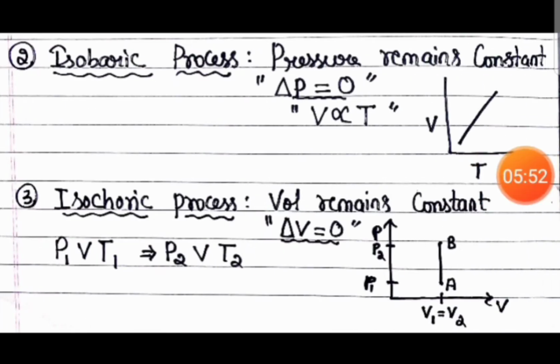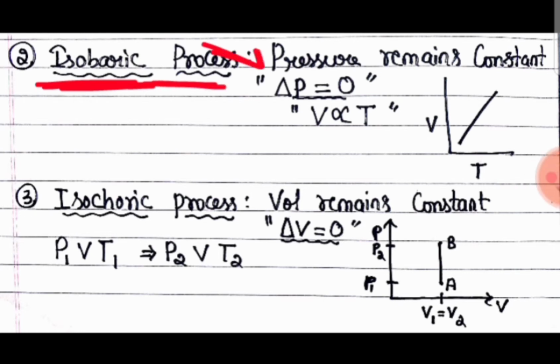Now, the second thermodynamic process is the isobaric process. Bar is the unit of pressure. So, isobaric process means the process where pressure remains constant. If pressure remains constant, delta P is equal to 0. If delta P is equal to 0, then volume is directly proportional to temperature. Means if you increase the temperature, volume increases.